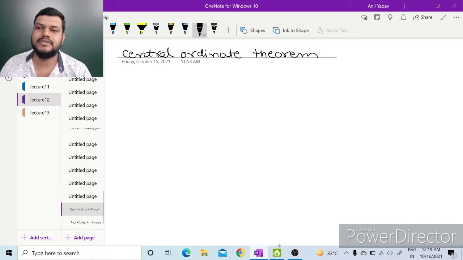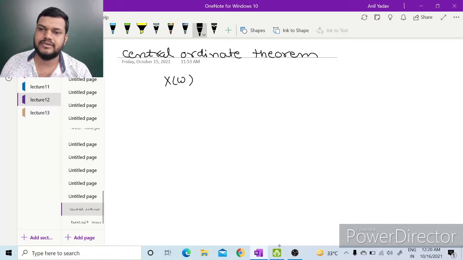In this lecture we will see the central ordinate theorem and Parseval's theorem for continuous time Fourier transform. The central ordinate theorem is used to calculate the value at the origin in another domain. Let us say we are in the time domain and we want to find the value at the origin in the frequency domain, then we can use the central ordinate theorem.